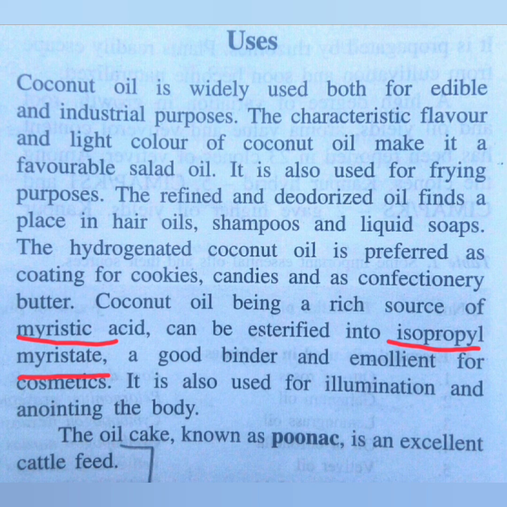And the oil cake here, that means the remaining portion of the plant from where the oil has been extracted, has a name, it is known as punak. Punak is an excellent cattle feed. So again, the oil cake can be used as a livestock feed. So these are some of the important uses of coconut oil.